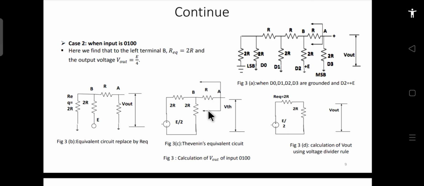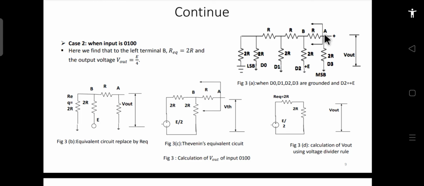Now if you want to find the Thevenin's voltage, because this terminal is open, this resistance will not have any effect, and this becomes E by 2, as we have seen already. Across this point, earlier the voltage was E by 2.